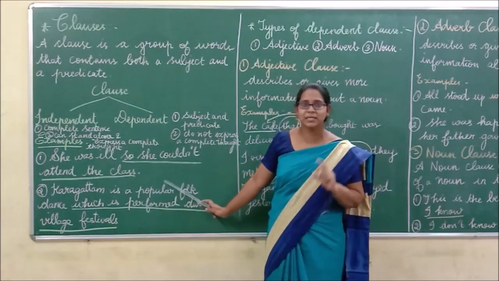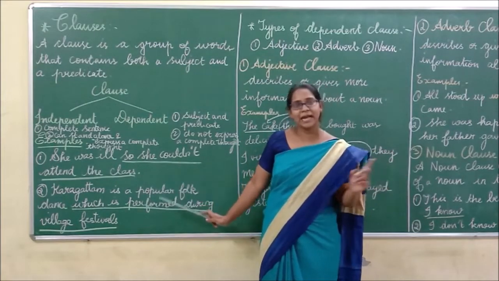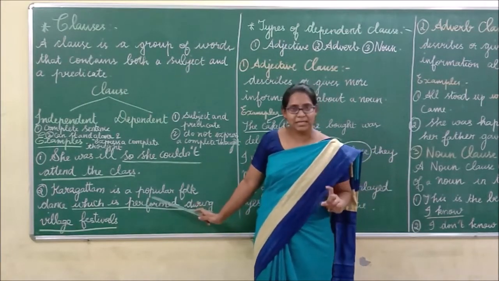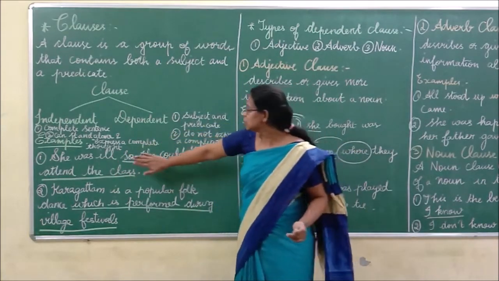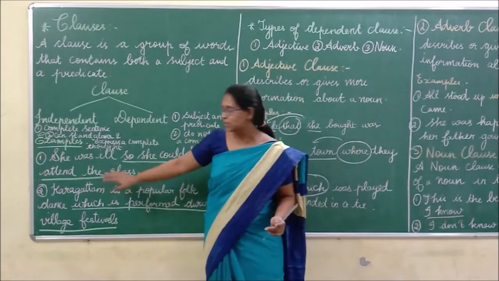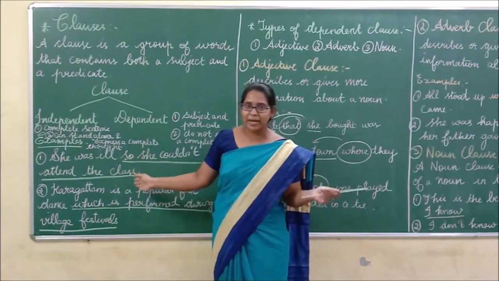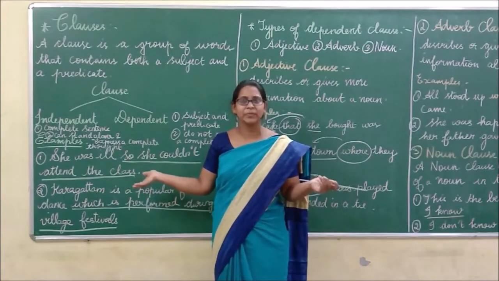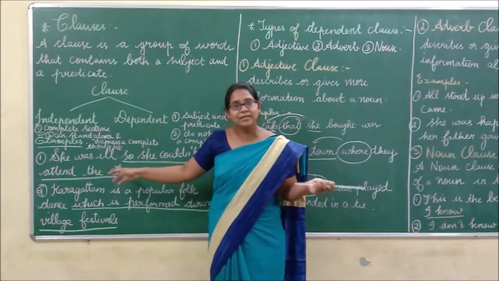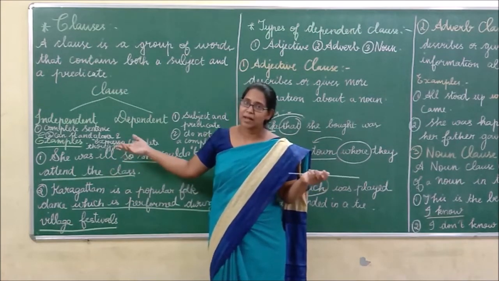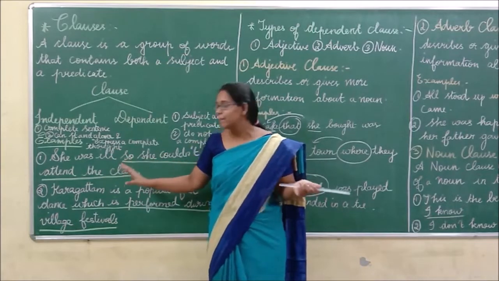This sentence is also a complete sentence which has a subject and a predicate. But what is the difference? If we remove this part, so she couldn't attend the class, and have only the first part, she was ill, is it meaningful? Yes, it is meaningful. It has subject and predicate, and it expresses a complete thought.